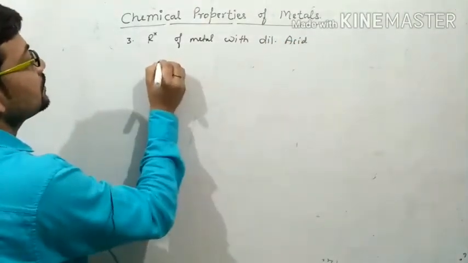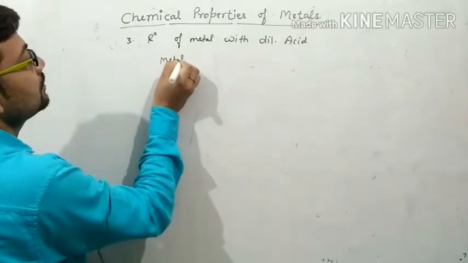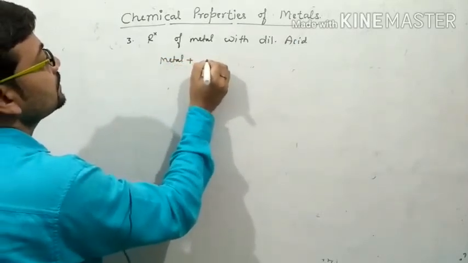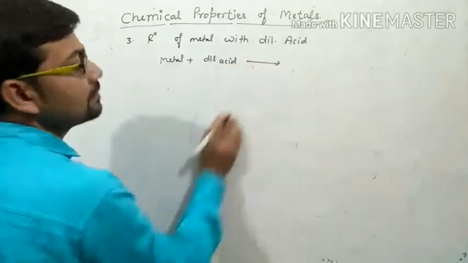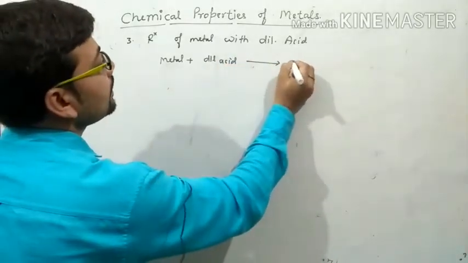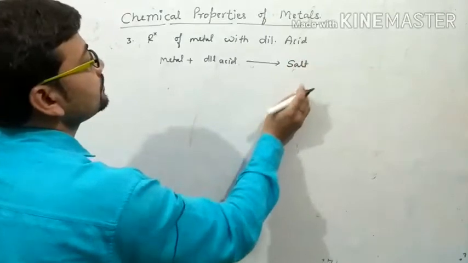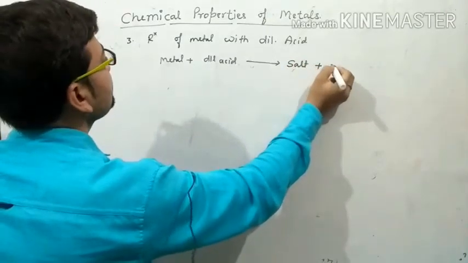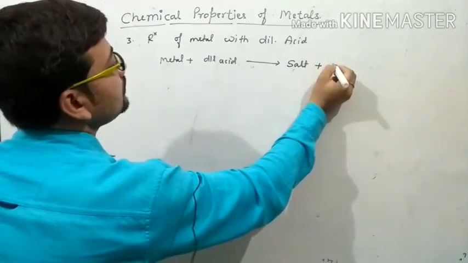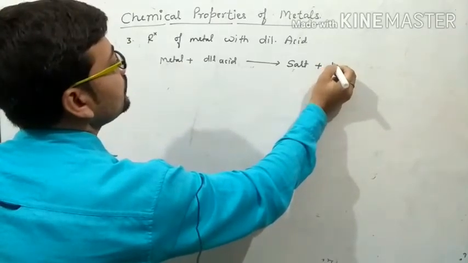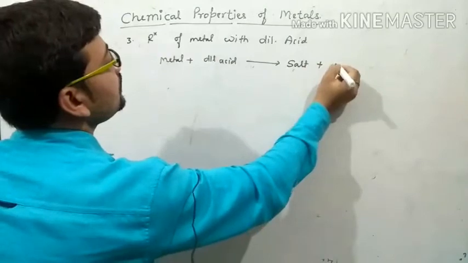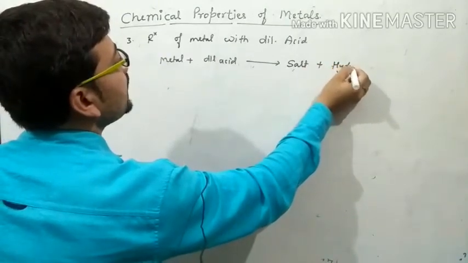And basically when metal reacts with dilute acid, then it forms salt and liberation of some other like hydrogen gas.